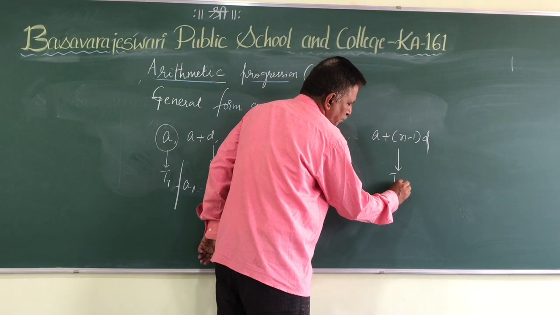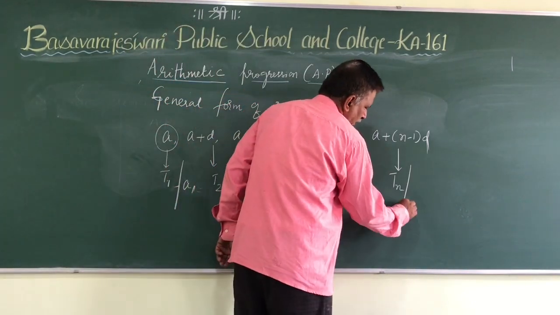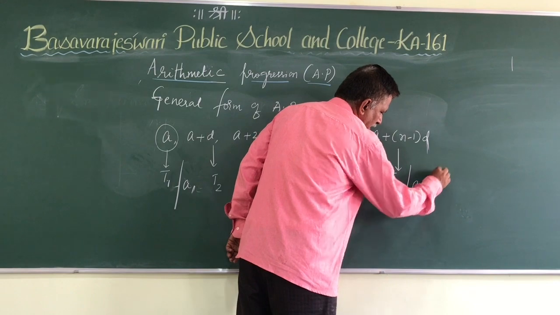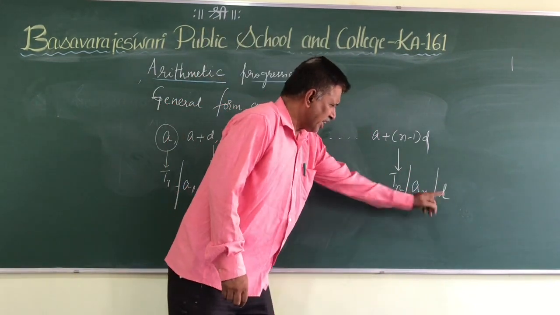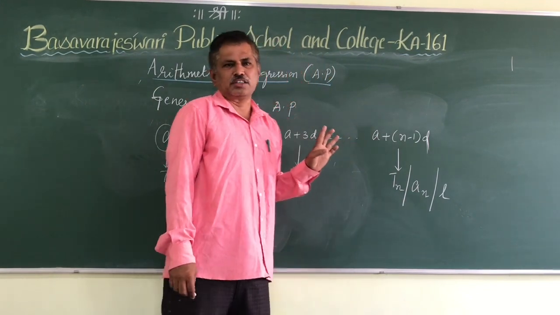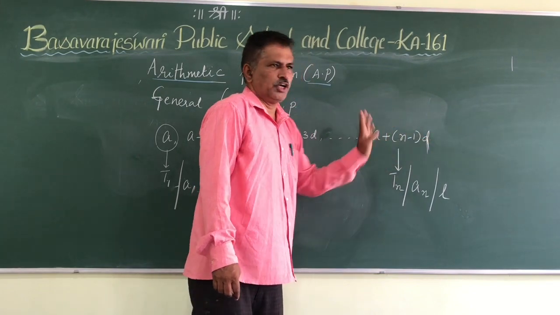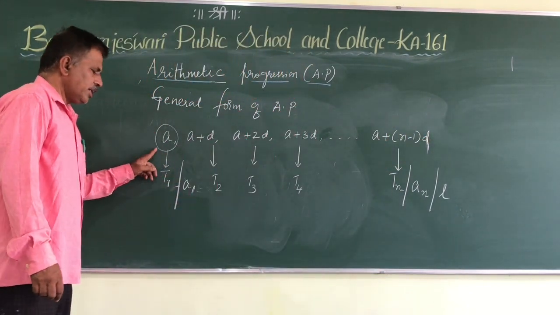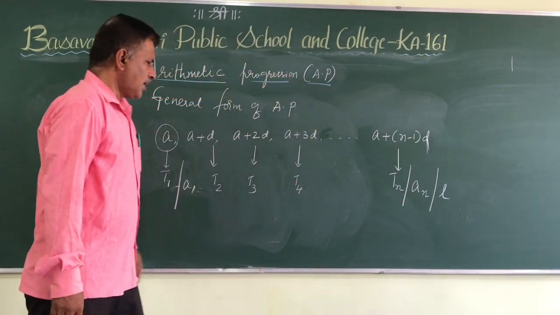The last term is represented by Tn, or An, or even L. So whenever L, An or Tn is written, it is nothing but the last term, given by the formula a plus n minus 1 into d. You should remember, a is the first term, a plus n minus 1 into d is the last term.